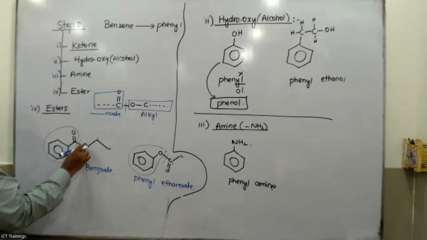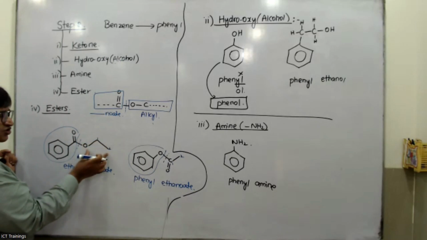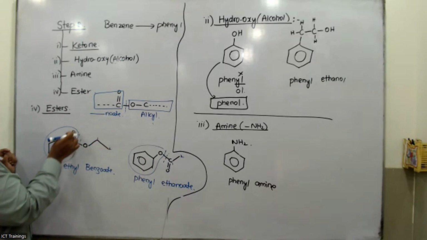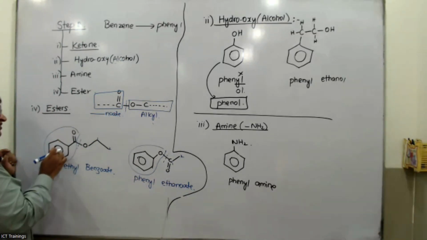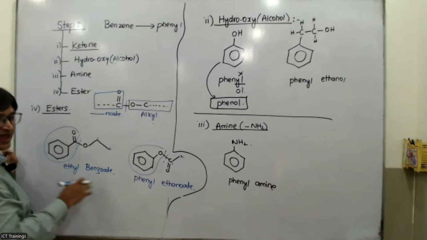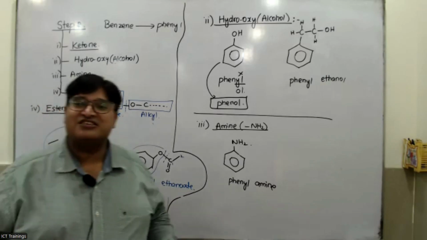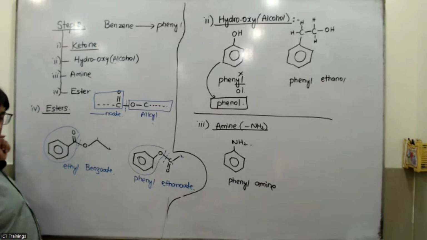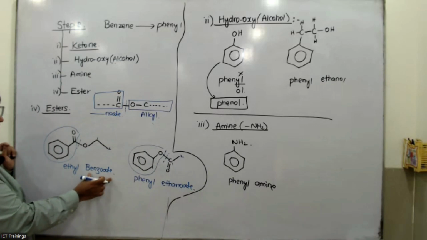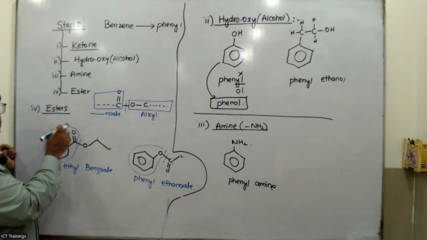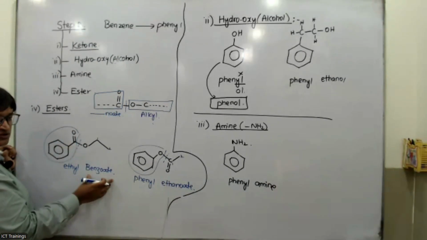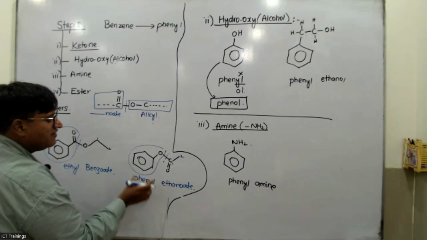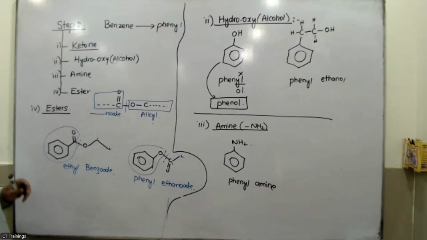But if the oxygen is on the carbon chain, this is the alcoholic group, so 1, 2, ethyl. If C double bond O is attached to the benzene, the actual name was benzanoate, but we make it short as benzoate. So if C double bond O is towards the benzene side, it would be benzoate. If oxygen is towards the benzene side, it would be phenyl. Did you get it?